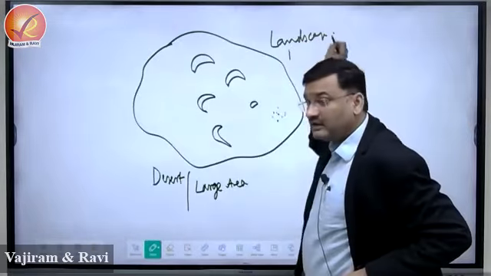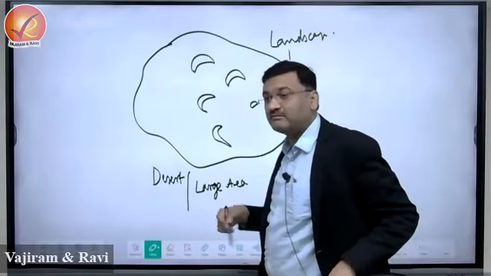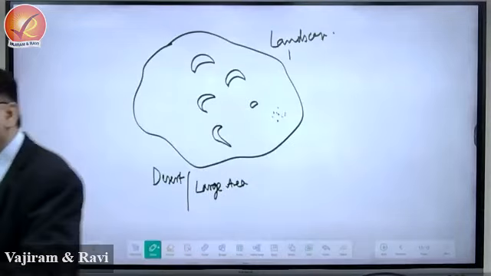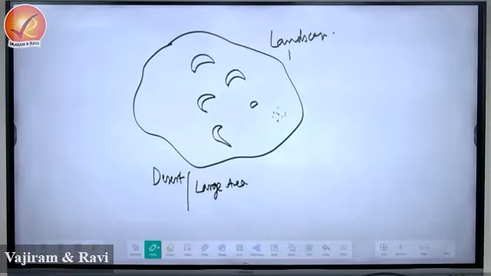So we say desert landscape, arid landscape, mountain landscape. So Himalaya is what? Landform or landscape? Landscape. Therefore we use the word landscape. Landscape means spread over a large area and has a combination of different relief features or landforms.